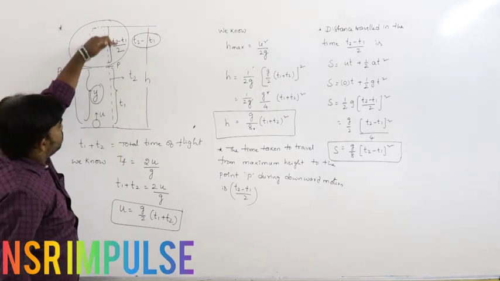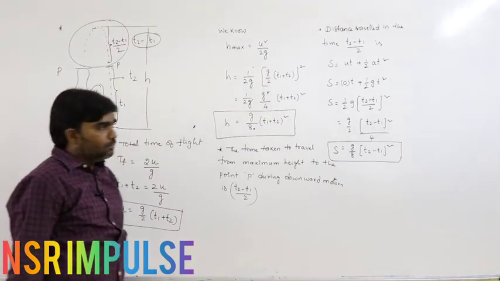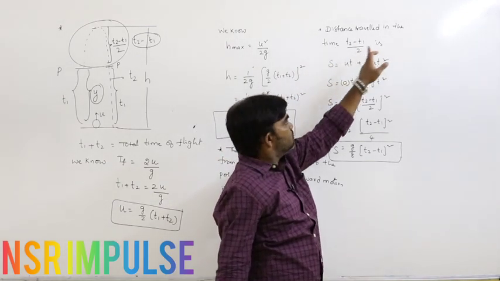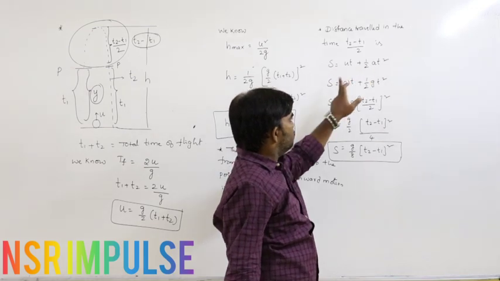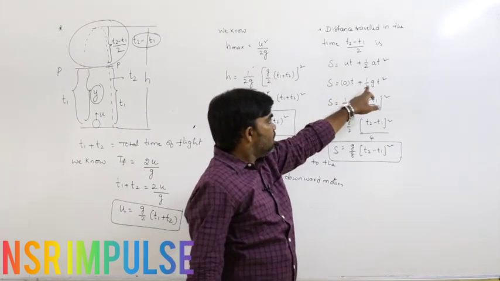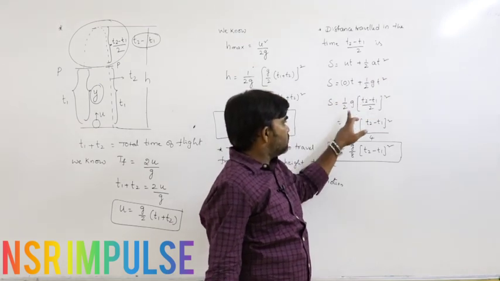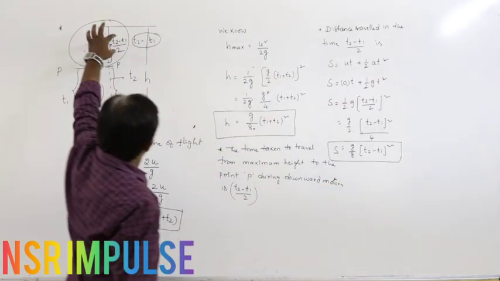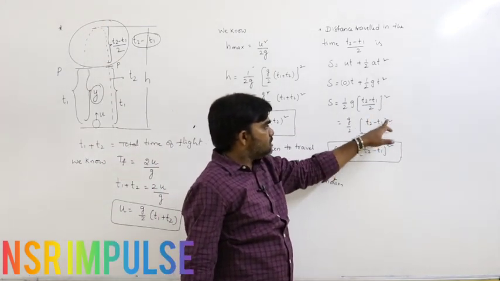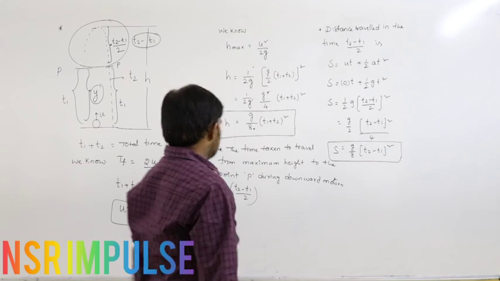So from maximum height to the point P, what is the distance travelled by the body? Distance travelled by the body in the time (t2 minus t1) by 2 is s equals ut plus half at squared. Here u is 0 because it is a freely falling body, and acceleration is plus g, so s is half g t squared. What is the value of t here? t is (t2 minus t1) by 2. So s equals half g into (t2 minus t1) whole squared by 2 squared, which is 4, that's why g by 8 into (t2 minus t1) whole squared.